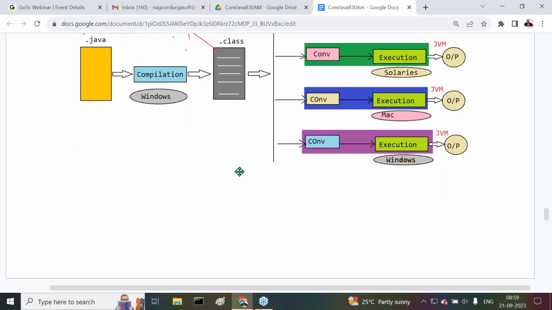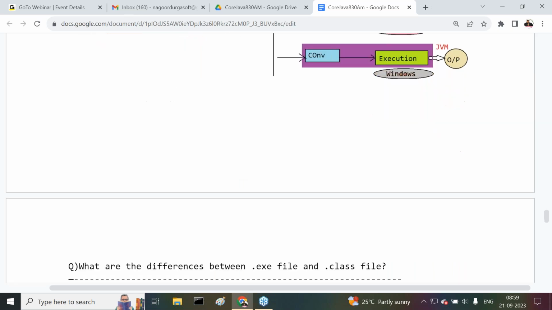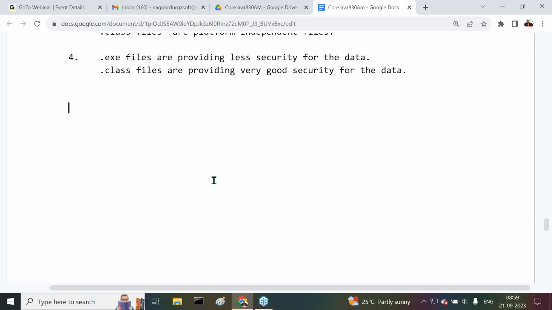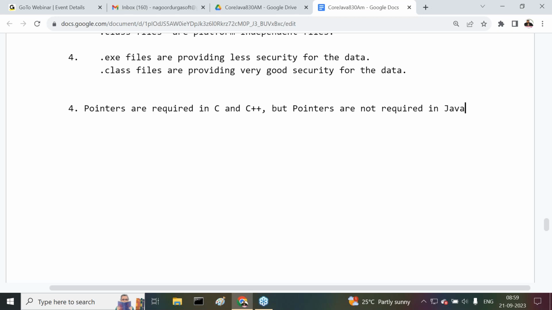Another point, observe carefully. After completion of this point, the fourth difference we have to identify. Pointers are required in C and C++, but pointers are not required in Java.